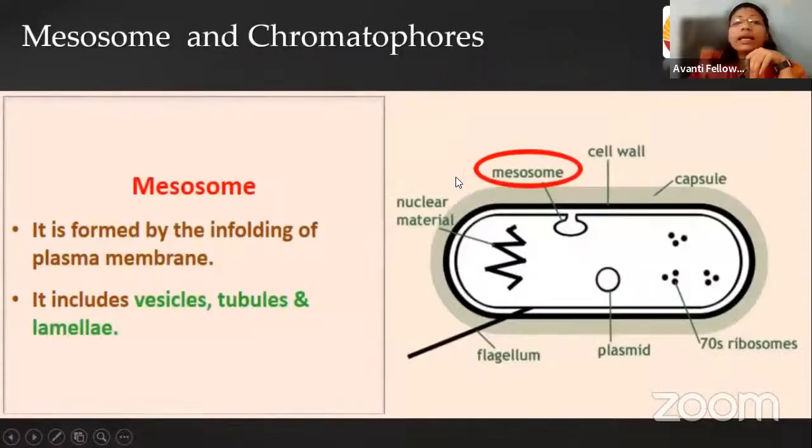Okay. Next, we are moving towards the mesosomes and the chromatophores. As we all know, the prokaryotes are the organisms which do not have membrane-bound organelles, but still the cell performs all the functions like photophosphorylation and oxidative phosphorylation. Oxidative phosphorylation, can anyone tell me where the oxidative phosphorylation is used? Or what is the meaning of this oxidative phosphorylation?